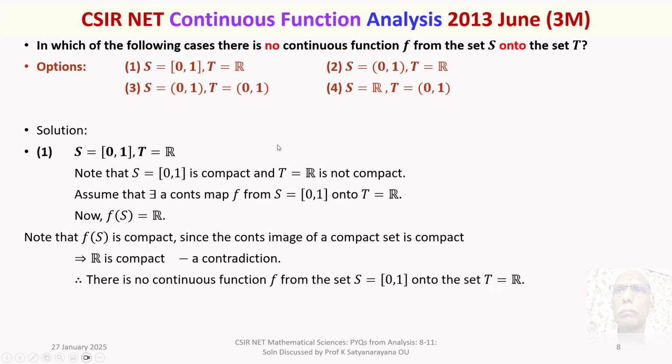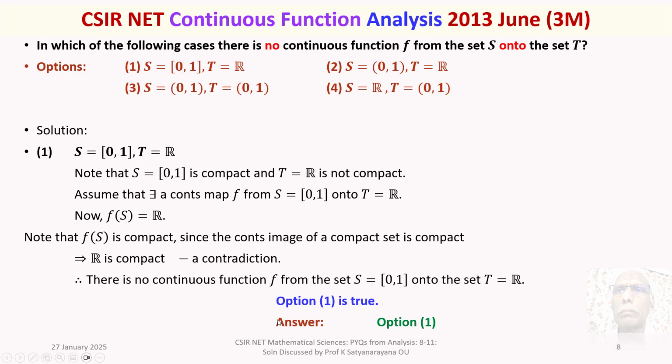So, you have to find out that case in which there is no continuous function. So, option 1 is true because you have to find out a no continuous function. And if you prove that there exists a continuous function, the option is not true. It being a 3 marks question from section B, only one answer is true.